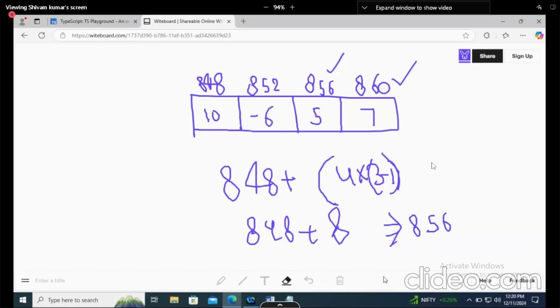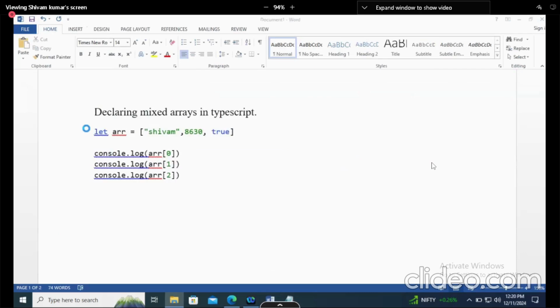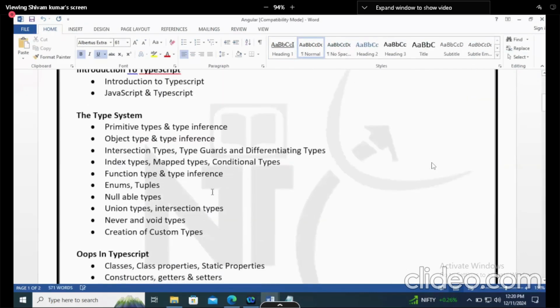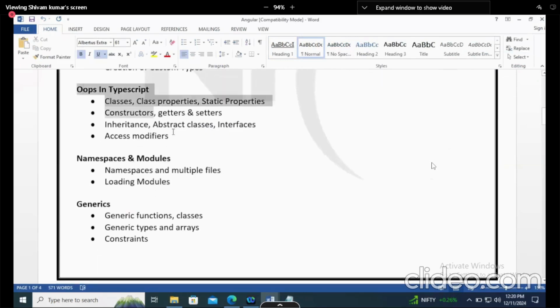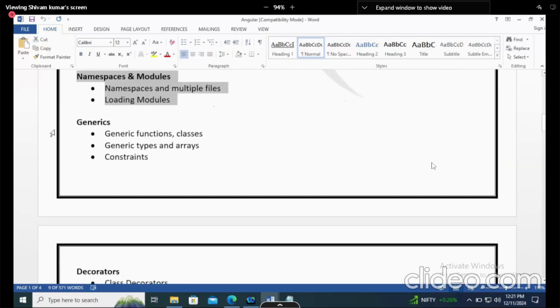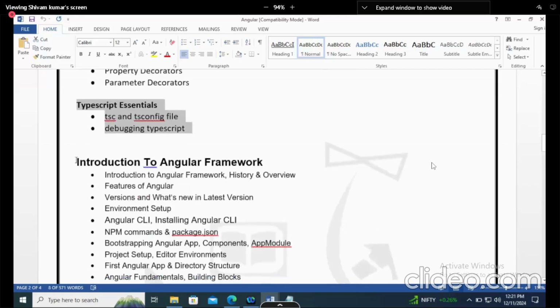In upcoming classes, we are going to discuss index types and mapped types, and then we will discuss OOPs. Or let me show you the syllabus particularly. Well, this is my laptop, so I have the syllabus. Hold on. So this is all we have discussed till now. Then we will start our OOPs. After OOPs, we will discuss namespaces and modules, generics, decorators, and this one only. And after that, your Angular is coming.